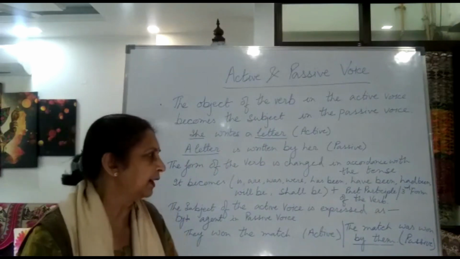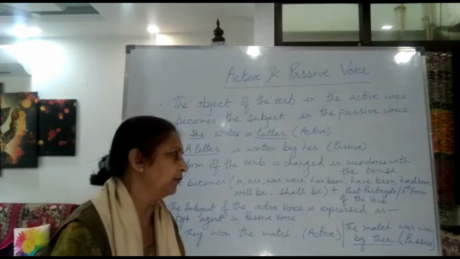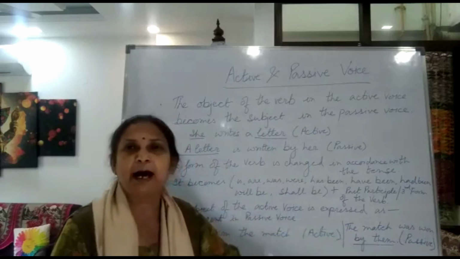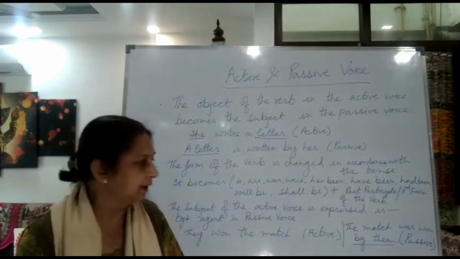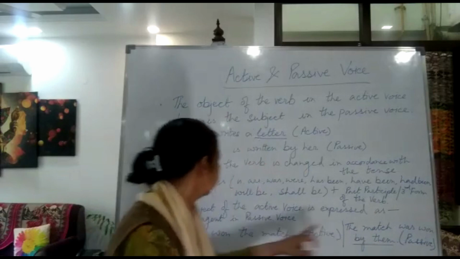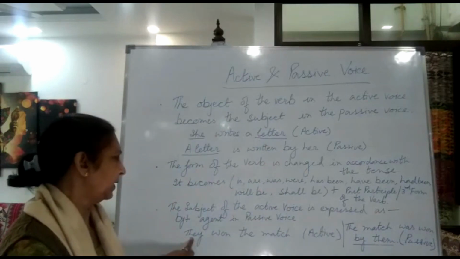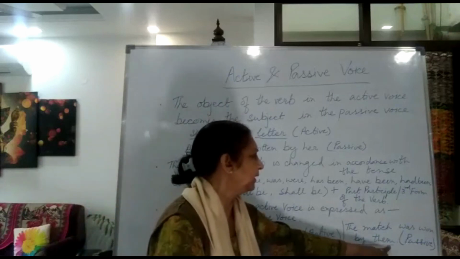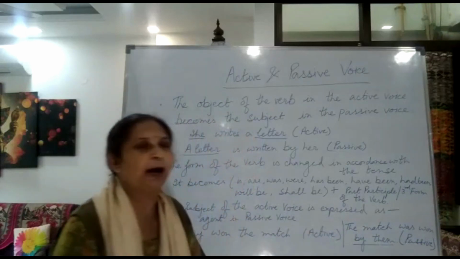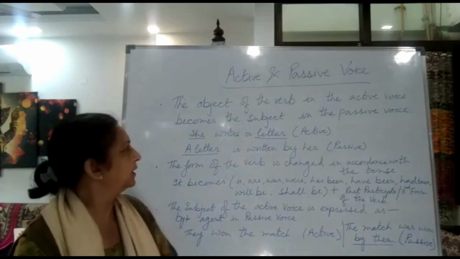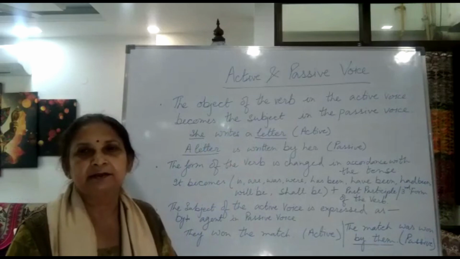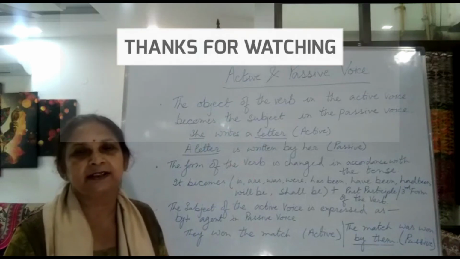Won is the third form or past participle of the verb, so we have written was won, and then we have to write by. After by we write the subject which was in active voice, which becomes the object and is the agent here. So, by them. I hope it is clear to you. Try to understand and do practice. Only with practice will it be easier for you.